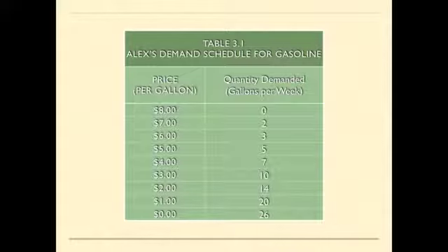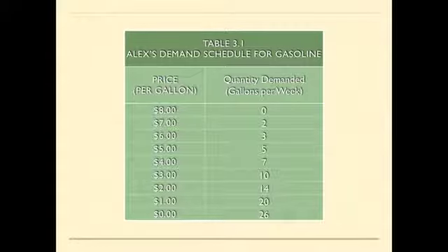So at $3 per gallon, Alex is willing to purchase 10 gallons per week. At $2, 14 gallons per week. $1, 20 gallons per week. And if gasoline were to be given away for free, Alex would willingly demand 26 gallons of gasoline per week.